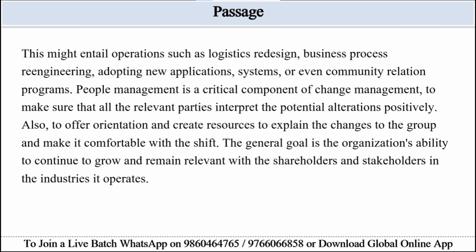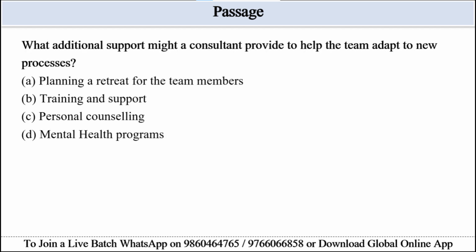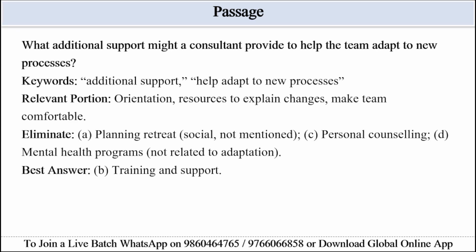So we can eliminate option A, planning retreat, because it is social and not mentioned. Personal counseling also can be eliminated. Option D, mental health programs, which are not related to the adaptation, also can be eliminated. So the best answer will be option B, training and support. So B will be the correct answer here.